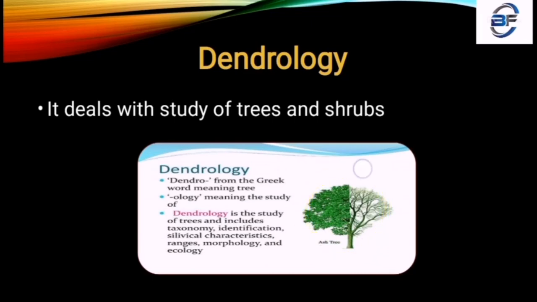Taxonomy means we cut a part and study internally, for example the age of the plant, any type of disease, the cells of the plant, and the bark of the plant. These are characteristics of morphology and ecology of trees or shrubs, that means the bushes, and all these are included in dendrology. So it deals with the study of trees and shrubs.